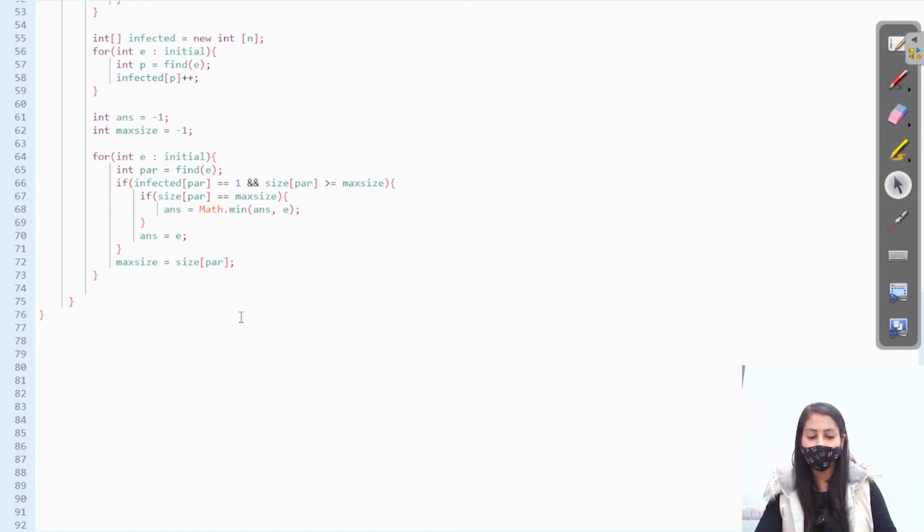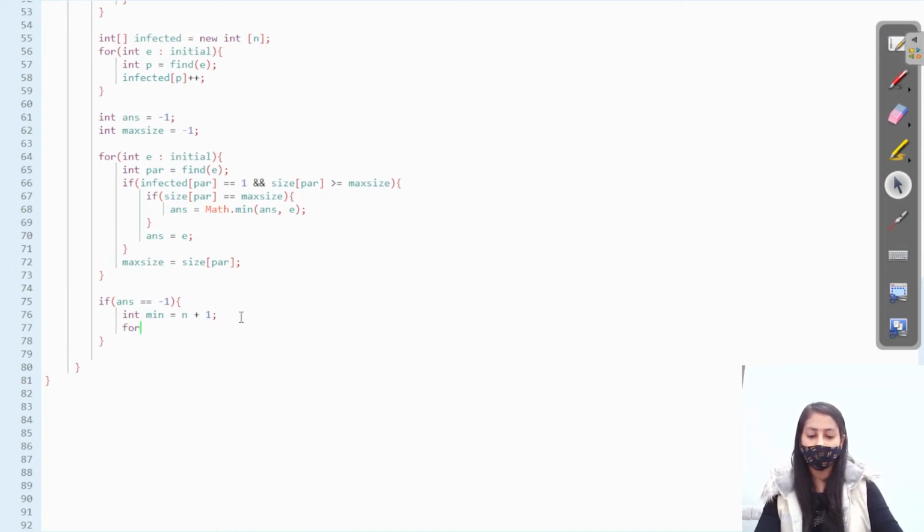Next step is, in the end, if we don't receive any answer, if the answer is still -1, then in that case we have to choose the smallest index, right? So choose the min. In the given initial array, choose the value with the smallest index, right?